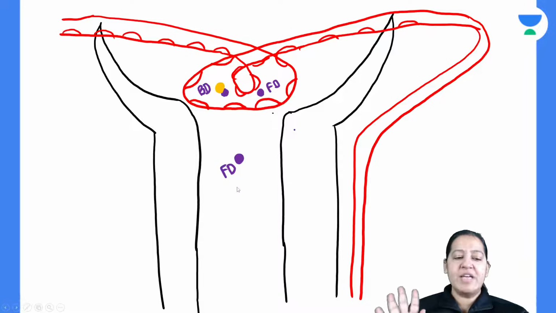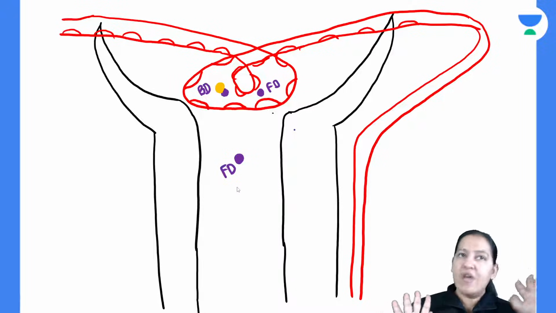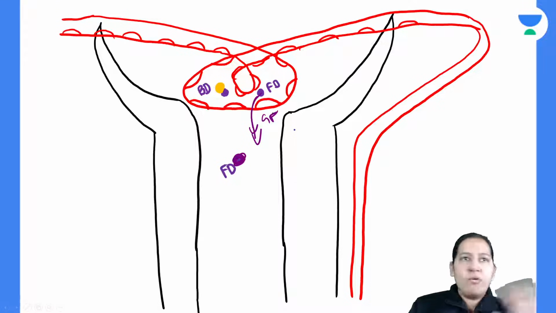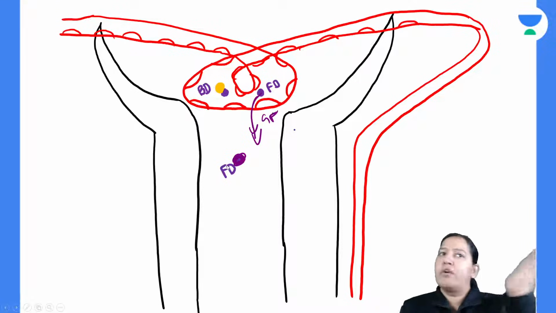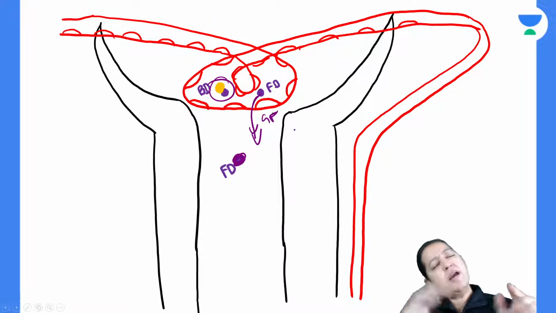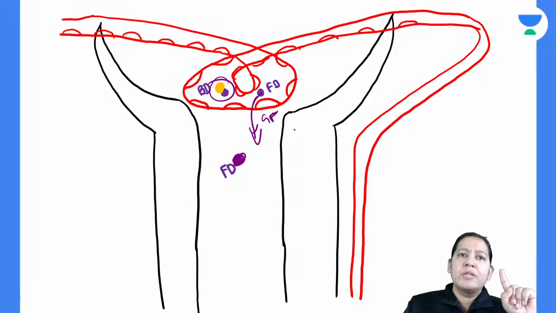Till now, do you have any doubt? Anyone have any doubt? Please ask. So the first step is already over. Glomerular filtration is already over and free drug is already coming in the lumen. This is free drug. Bound drug is not coming. I will tell you later on what will happen to the bound drug, and how it will come to the urine. First, concentrate on this free drug.